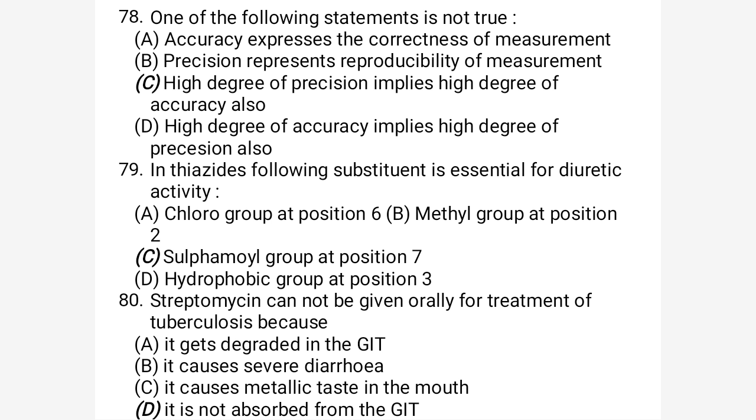Bioavailability will be very low when we give it orally. So streptomycin may not be given orally in the treatment of tuberculosis because it is not absorbed from the GIT. So the correct option would be D.